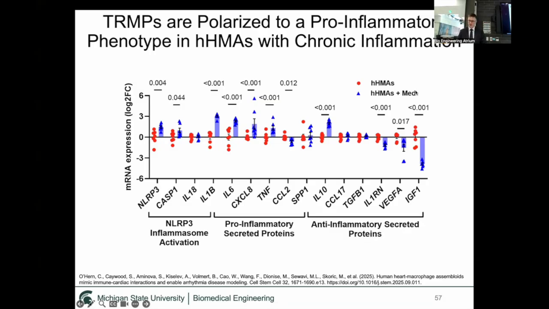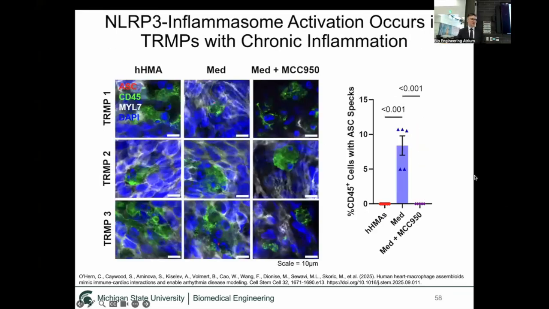And we found in the blue condition, which is our medium dose, the pro-inflammatory condition versus the control, looking specifically at the tissue-resident macrophages, we see an increase in genes related to inflammasome activation and pro-inflammatory cytokines, but a decrease in anti-inflammatory cytokines indicated over here. So this indicated we were actually polarizing and pushing the tissue-resident macrophages to become more pro-inflammatory in phenotype, and this might be how it's achieving that increase in excitability of the atrial tissue.